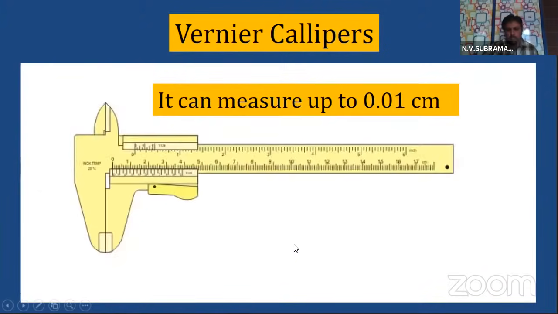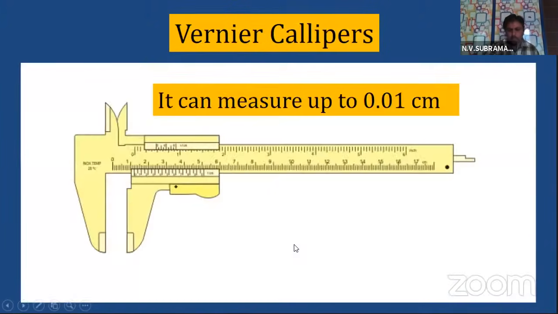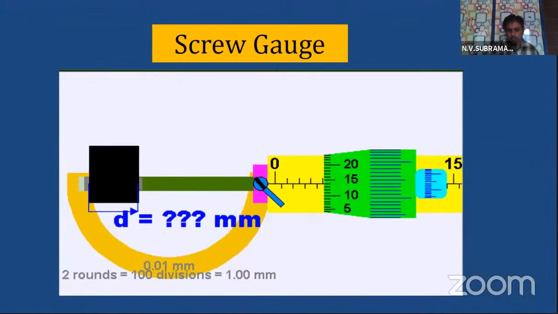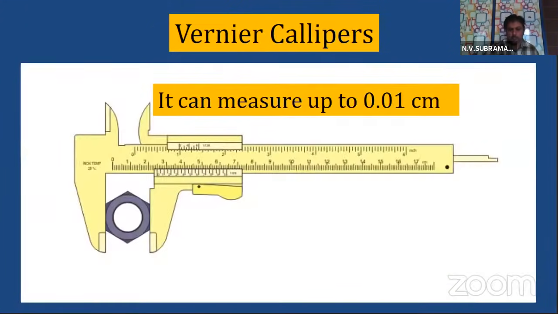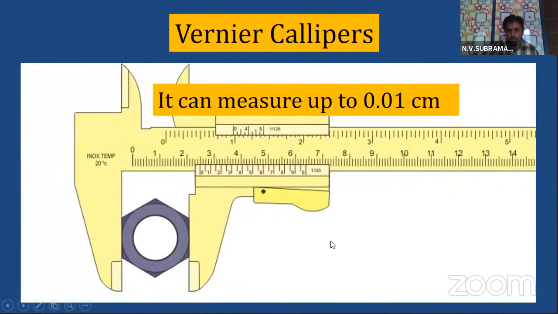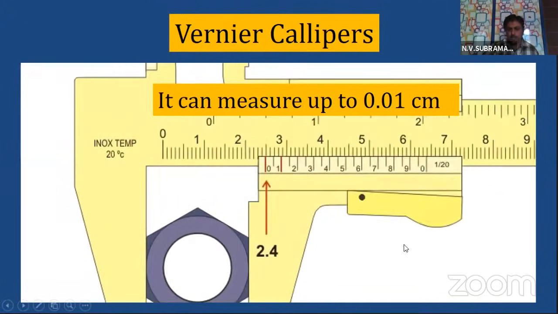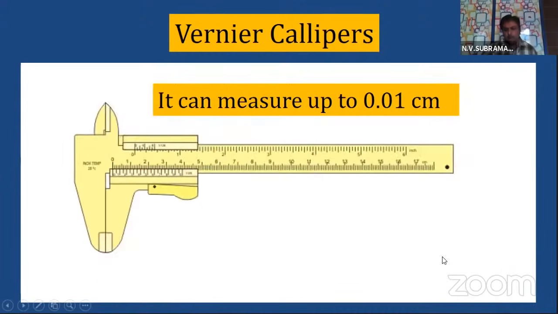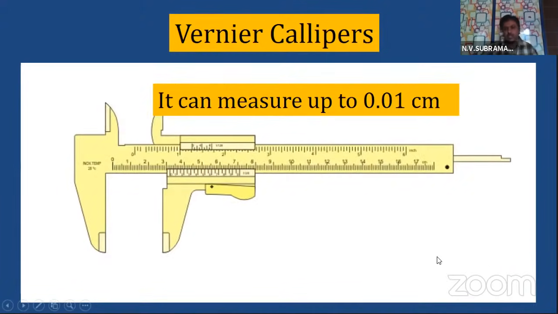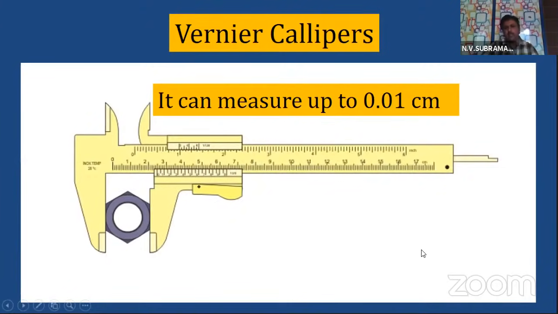The total reading, if you see, is coming up here. You just concentrate on it. 2.4 plus 0.07, that is 2.47 centimeters. So 0.47, that's what I was telling. It can measure less than 1 millimeter also.